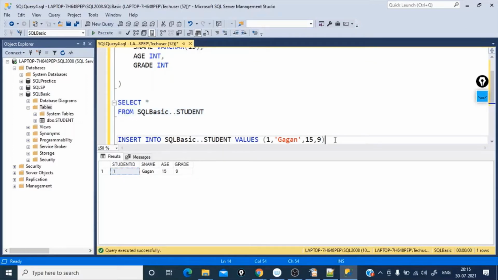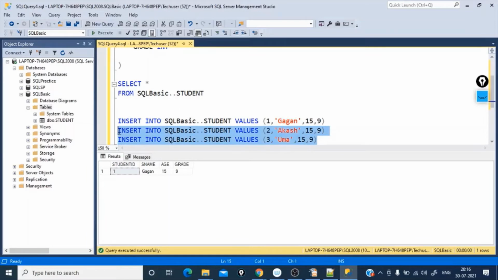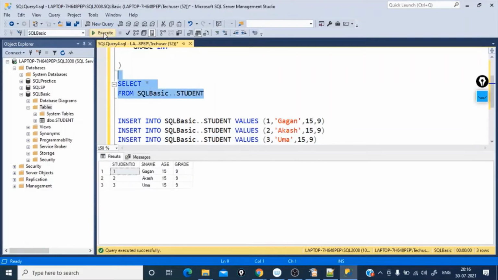I'll just go ahead and enter a few more entries to this table. I have just added 2 more rows into this table. We will be learning select statement in detail in the upcoming section.